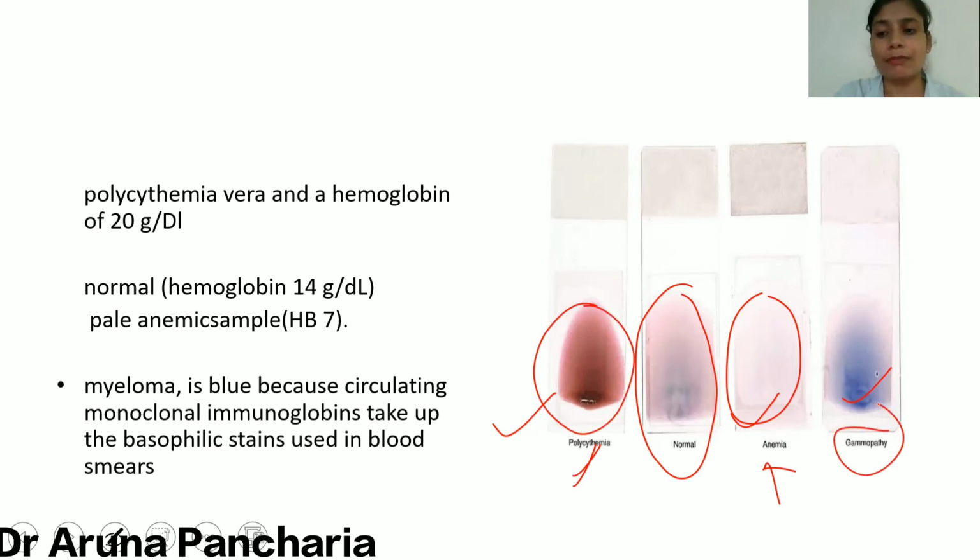And the bluish nature of this smear is because of the immunoglobulins that take up the basophilic stain. So just by viewing the peripheral blood, you should have an idea what type of disease it could be.